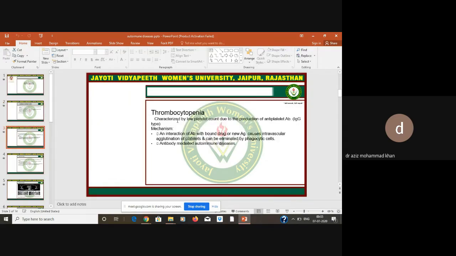Thrombocytopenia. This is the condition in which the platelets are lowered. So, at this time, autoantibodies will target platelets. They will target the platelets, and the platelet count will be lowered, which is known as thrombocytopenia.